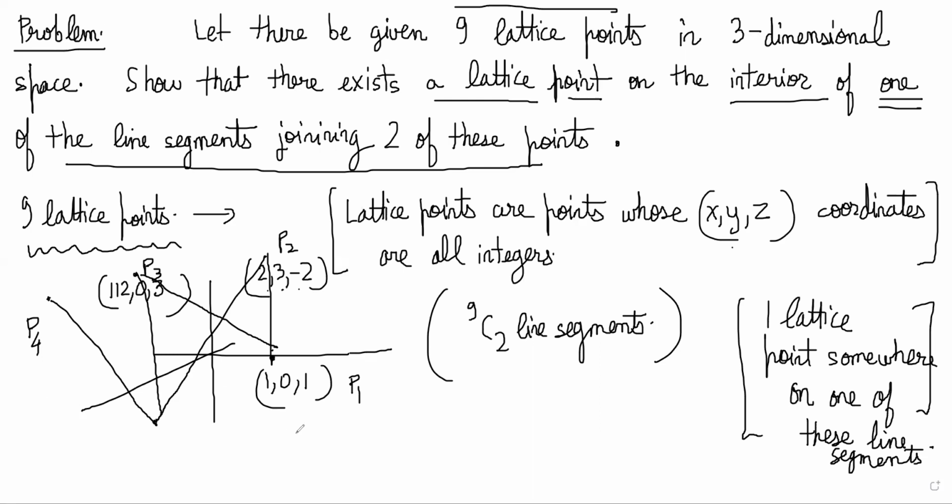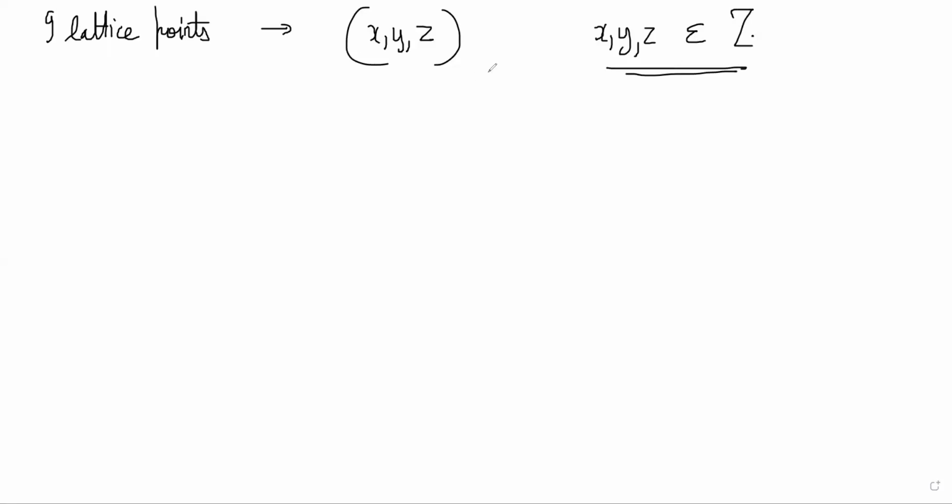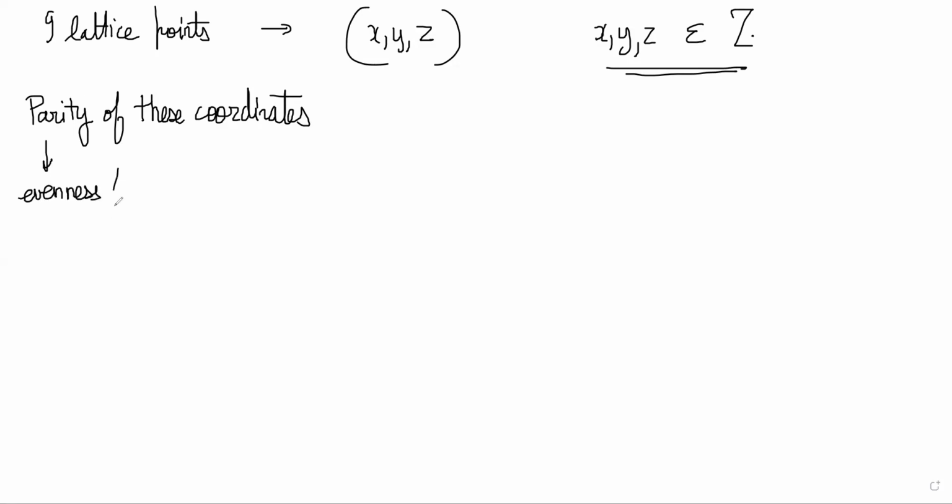So what I would say is there are 9 lattice points and each point has a coordinate like this x, y, z, where x, y, z belong to integers, right? That is the only restriction, correct? Now, what we will see here is we will look at the parity of these coordinates. What do I mean by parity? Parity basically stands for evenness or oddness. Obviously these are all integers, so integers can have only two parities. They can be either even or odd, right?